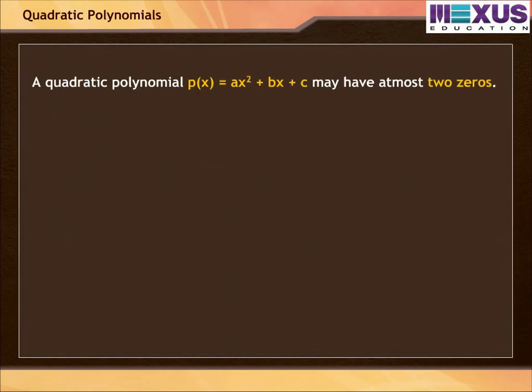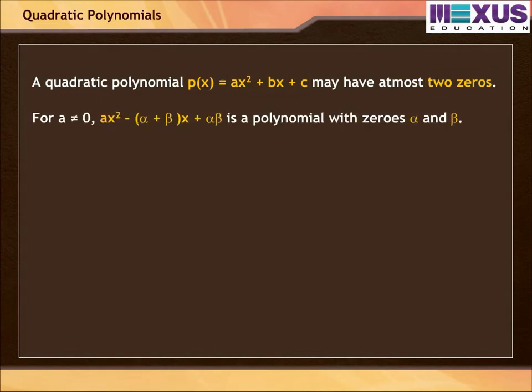A quadratic polynomial p(x) = ax² + bx + c may have at most 2 zeros. Now, for any a not equal to 0, a(x² − (α + β)x + αβ) is a polynomial with zeros α and β. Since we can choose any non-zero a, there are infinitely many quadratic polynomials with zeros α and β.